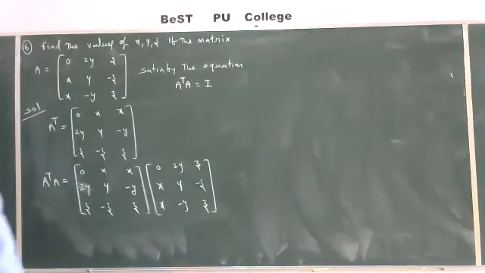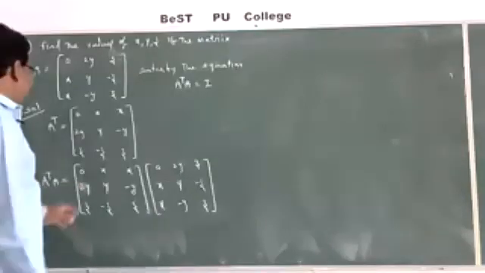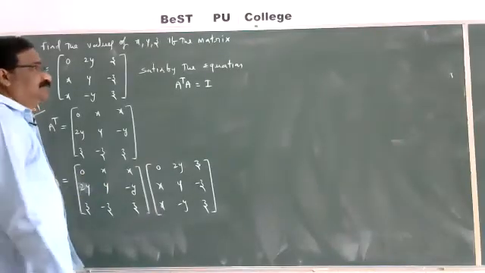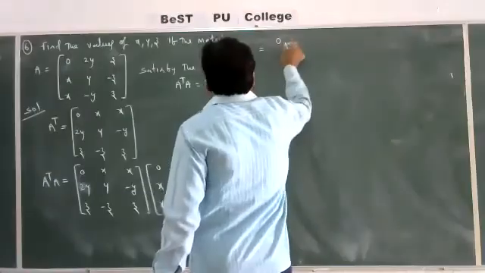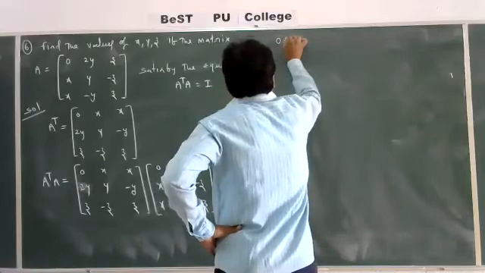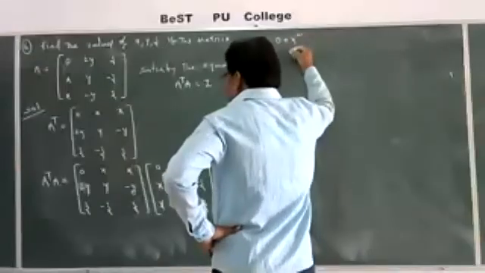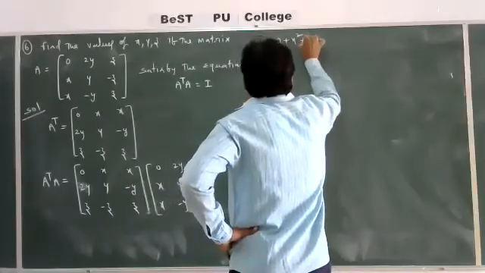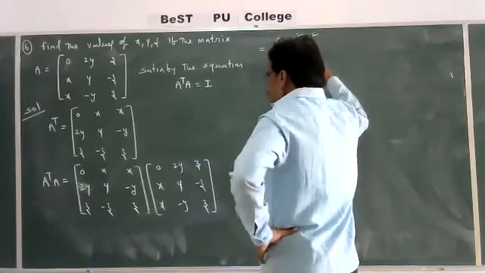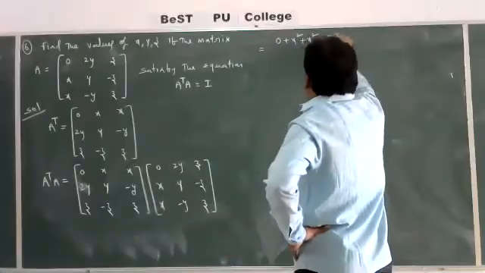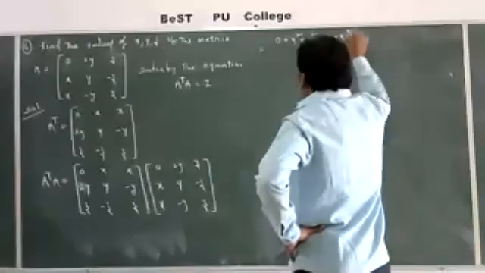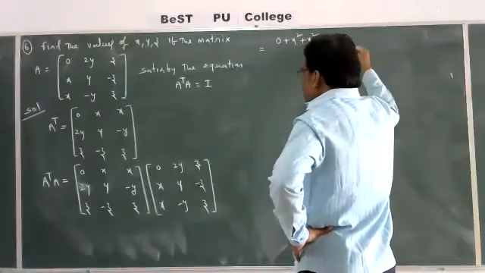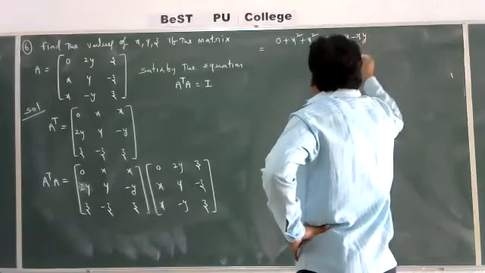Yes, here multiplication is required. First row, first column, that is 0 into 0, that is equal to 0, plus x into x, x square, plus x into x, plus x square. Next, first row, second column, 0 into 2y, 0, plus x into y, xy, plus x into minus y, minus xy.